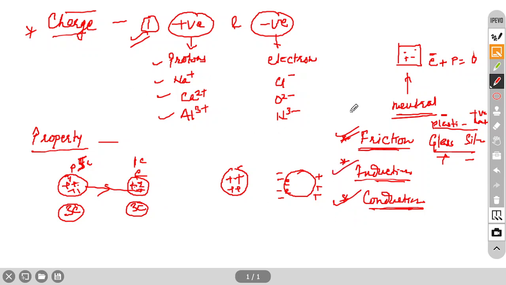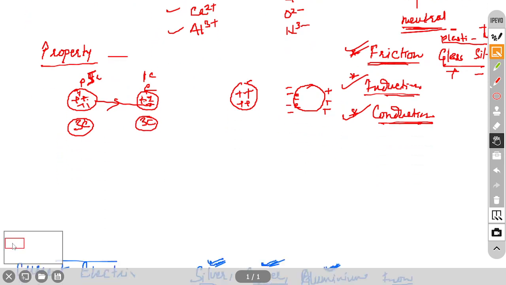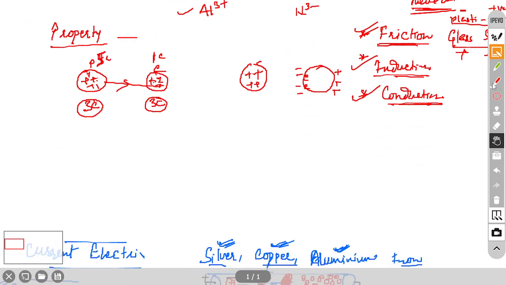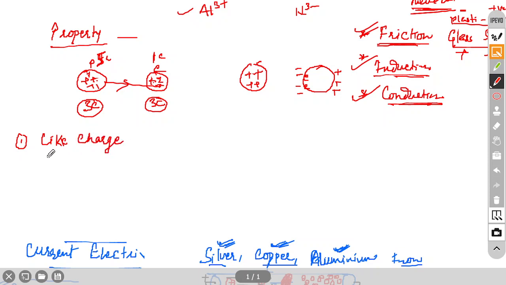Okay, this we have discussed, and now a few more properties, because I am coming to that point, as one numerical in your book is related to the properties of charge. First property: same charge or like charge repel each other, and unlike charge attract each other. This you already know, right? Like charge repel each other and unlike charge attract each other.